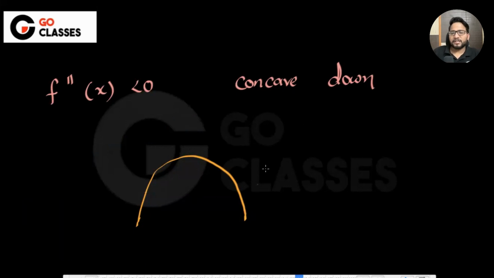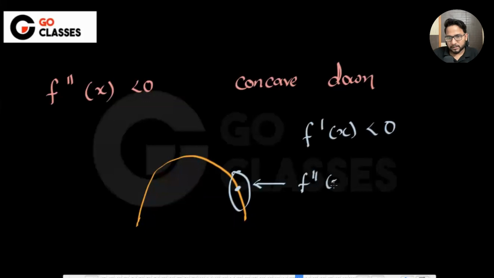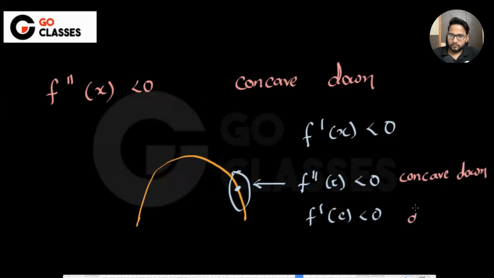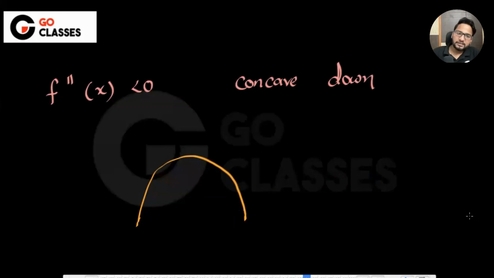Now, if I say that this is the function I have, which means f double dash x is less than 0, and I give you the additional information that f dash x is also less than 0, then I'm talking about this area. f double dash c is less than 0 and f dash c is also less than 0, which means concave down and decreasing. Now, at last, if I give you that f dash c is equal to 0, then you will say this is the area I'm talking about, right? Yes, the middle one.